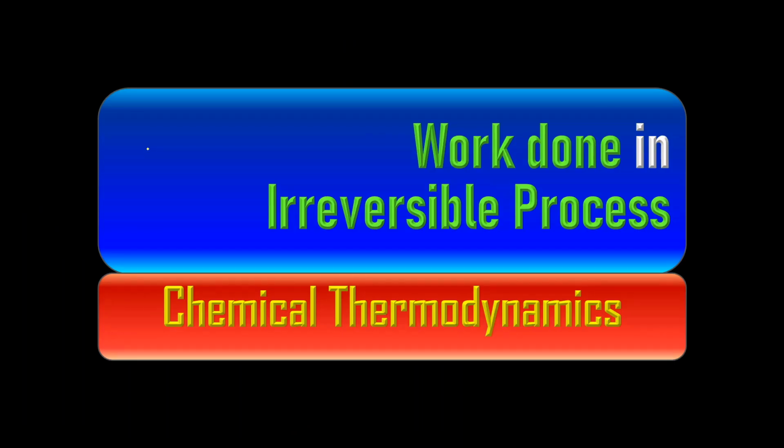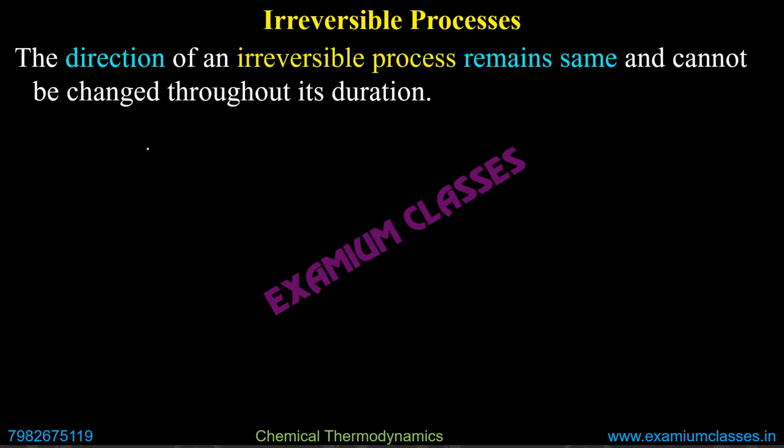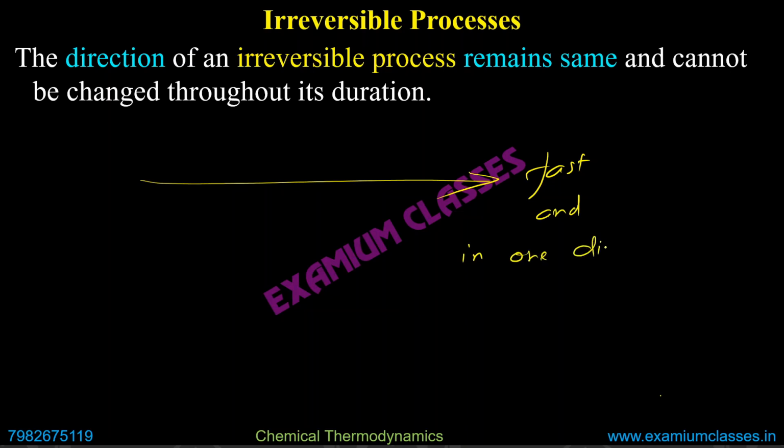Work done in irreversible process. What is an irreversible process? The process which continues in one direction and it is fast. Fast and in one direction only. It means reverse direction is not possible. So that's why it is written irreversible.